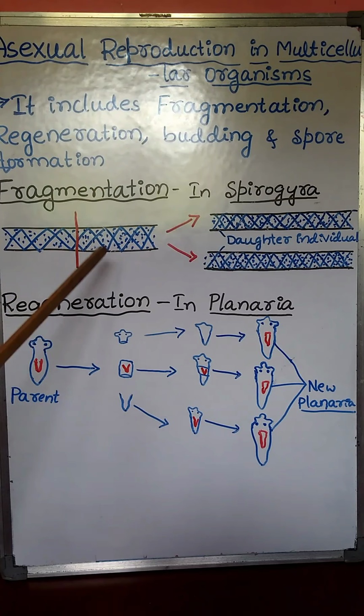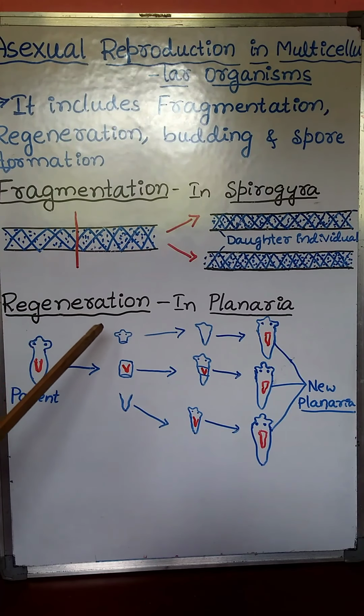Next one is regeneration. It's another method of asexual reproduction in multicellular organisms. Regeneration. Re means again. Generation, or genera, means develop. Development of a new individual.